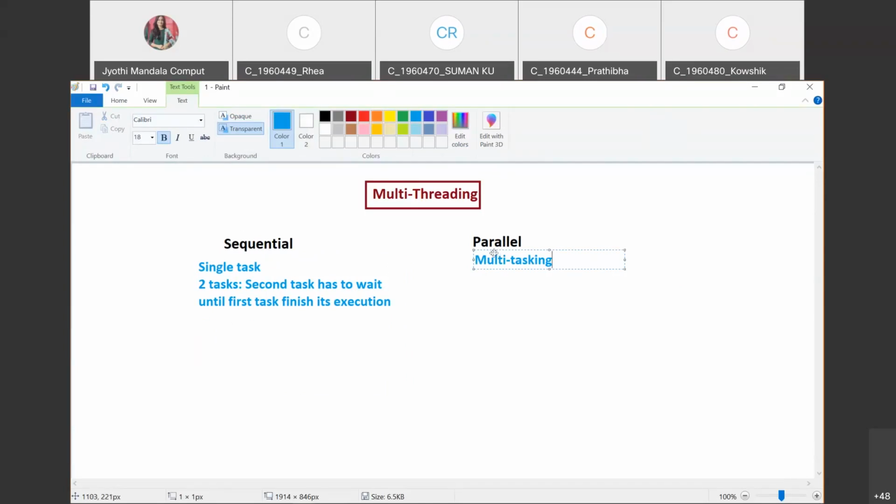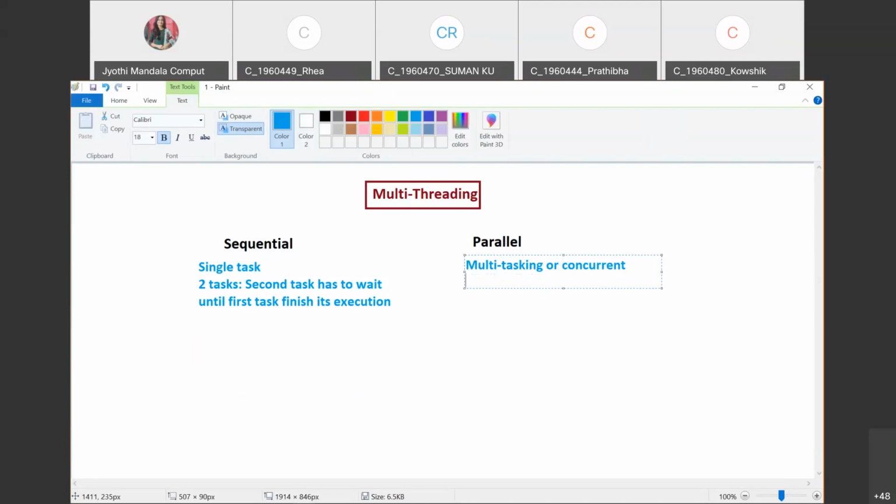What do you mean by multitasking? You are executing more than one. This is also called concurrent execution. What do you mean by concurrent execution? If you have more than one task, then it is not required for the second task to wait until the first task is done.